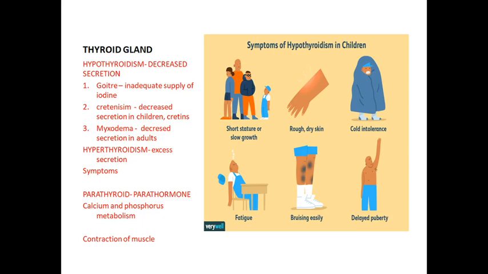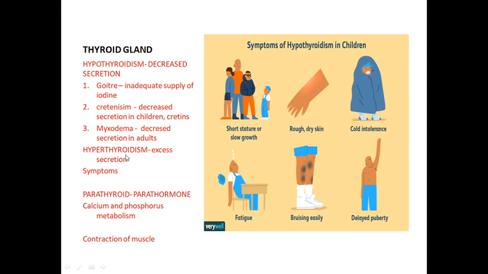Myxedema means decreased secretion in adults. So what will happen is puffiness of the face and hands, the face becomes bulging, and an edematous appearance. Edematous appearance means an increase in the amount of fluid in our body. These are all symptoms of hypothyroidism. These are diseases that occur due to the decreased secretion of the thyroid gland.